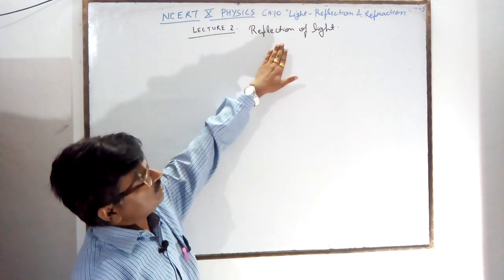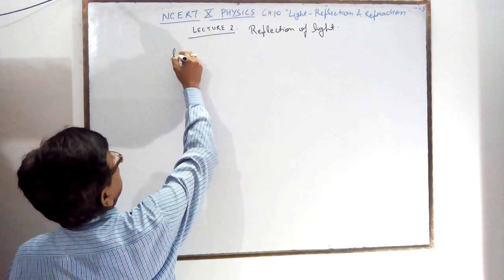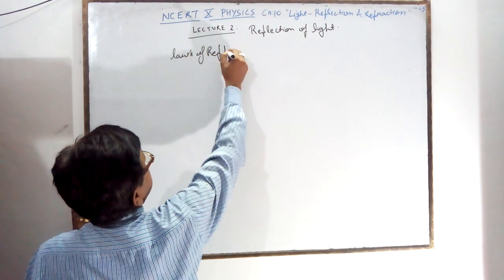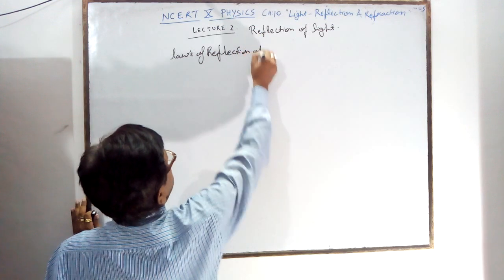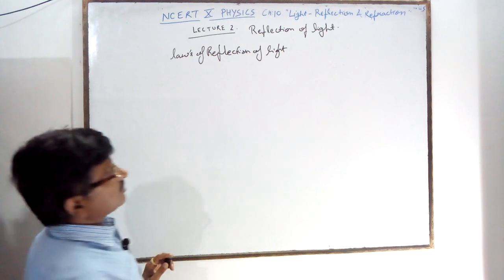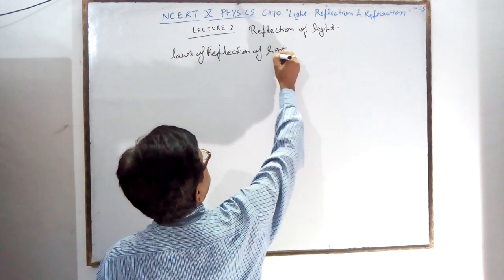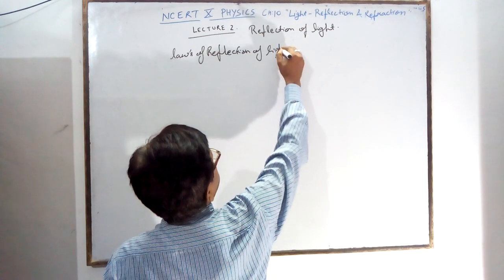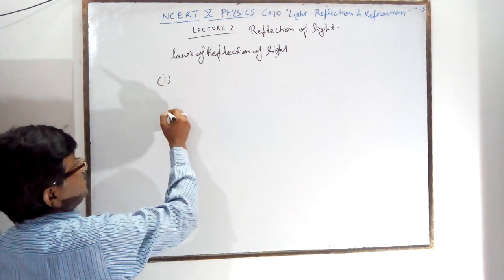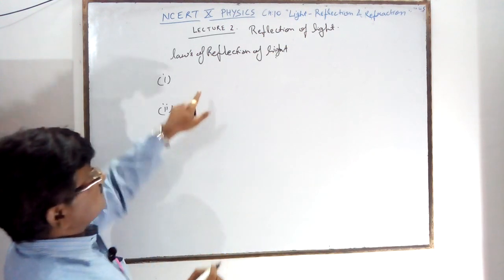In 7th standard, you know the laws of reflection of light by a plane mirror. What are the laws of reflection of light? We know two laws. There are two laws. The first law is saying: